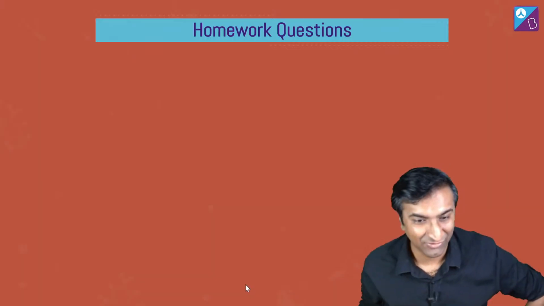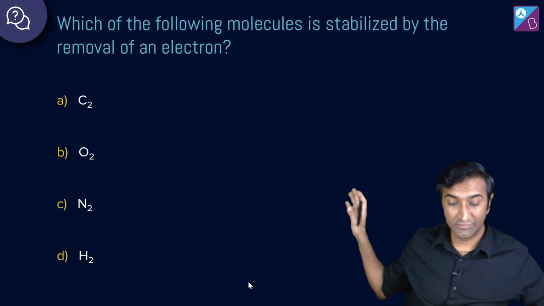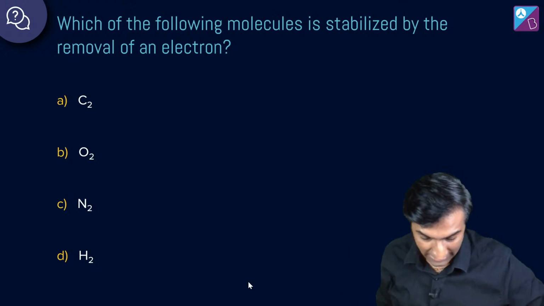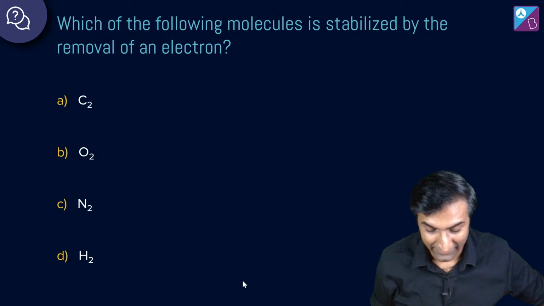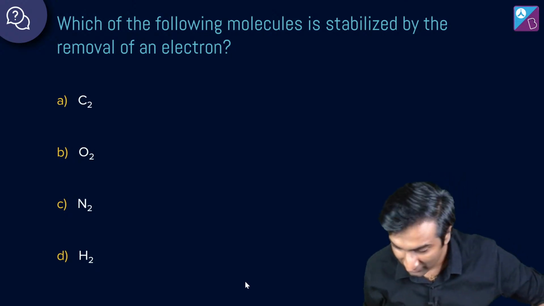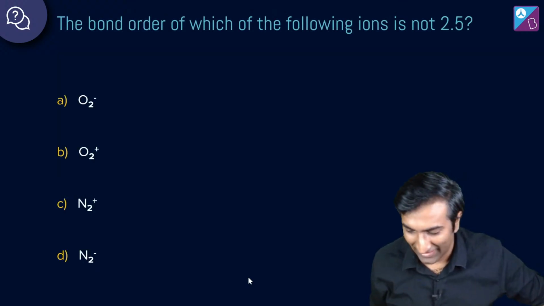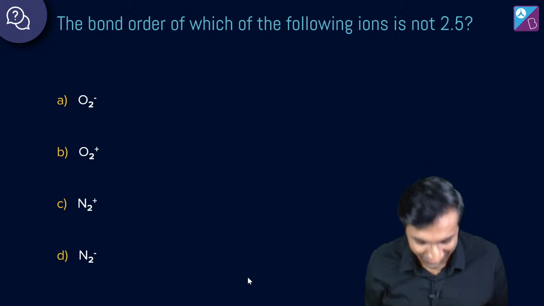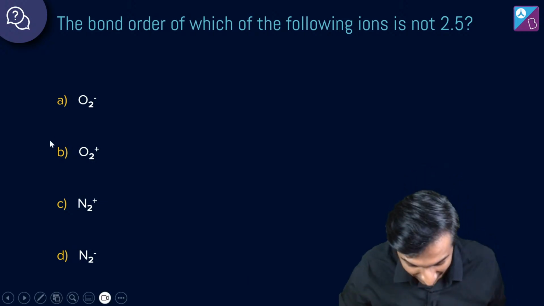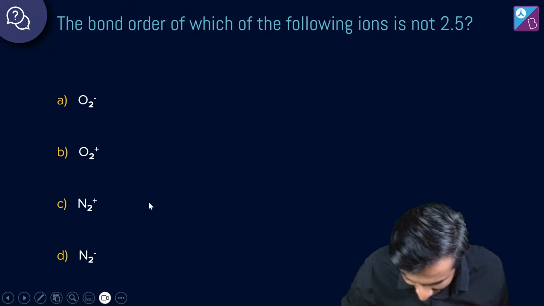Excellent work, folks. All right, here are a couple of homework questions for you. Which of the following molecule is stabilized by the removal of an electron? ये similar लग रहा है. चलो, कोई नहीं, कर लेना. Stabilized by removal of an electron. ये हम लोग already solve किए क्या? Oh no. Hey, I already solved these with you guys. Oh no. I forgot to remove the homework questions from the homework. Hold on, I'll give you more homework questions. Don't worry. We'll have more homework questions.